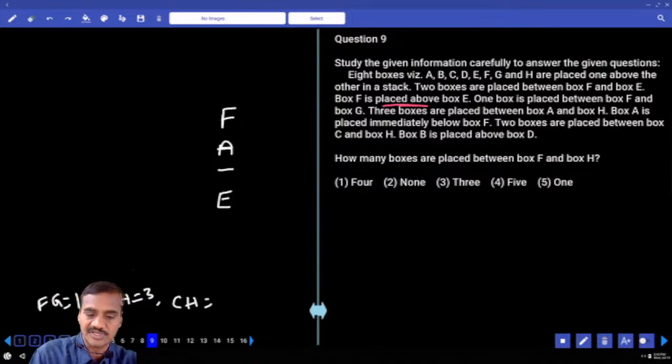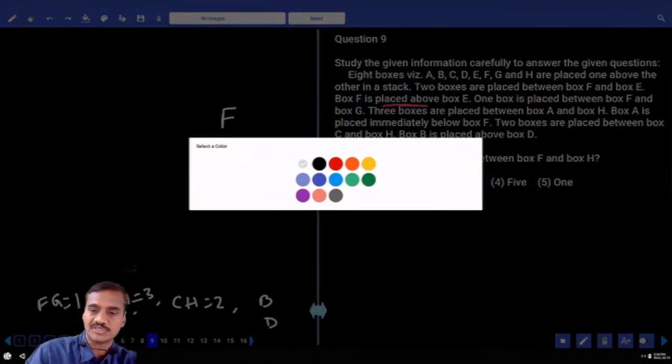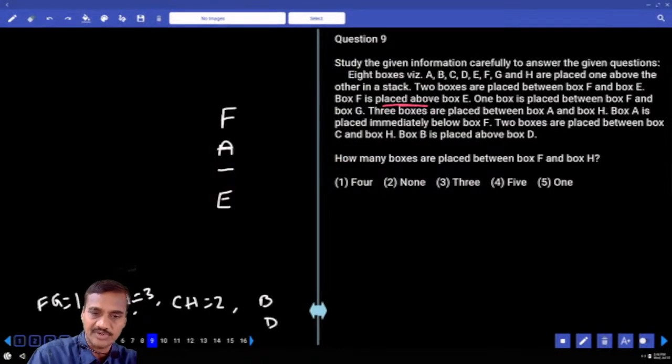Now in between C and H, how many? There are exactly 2. And B is placed above D. B is above this D. They get the information. Now according to this one, 1, 2, 3, 4 were there. Now between A and H, 3 boxes. Then 1, 2, 3. Then H is here.